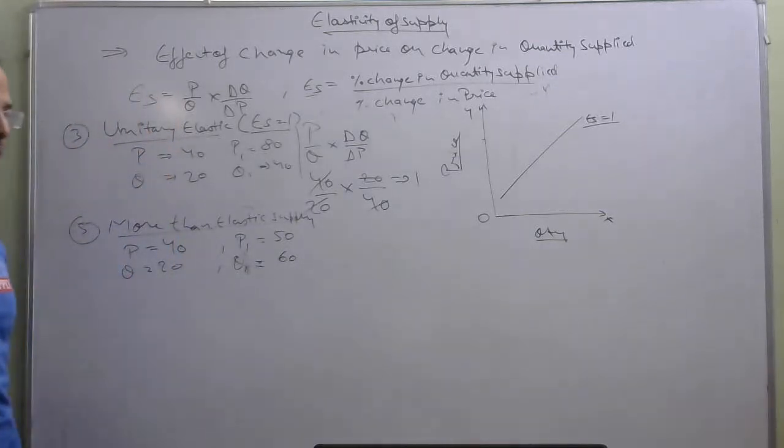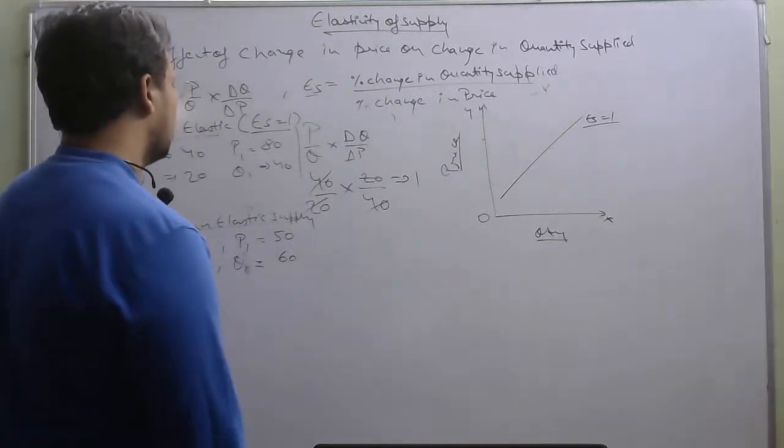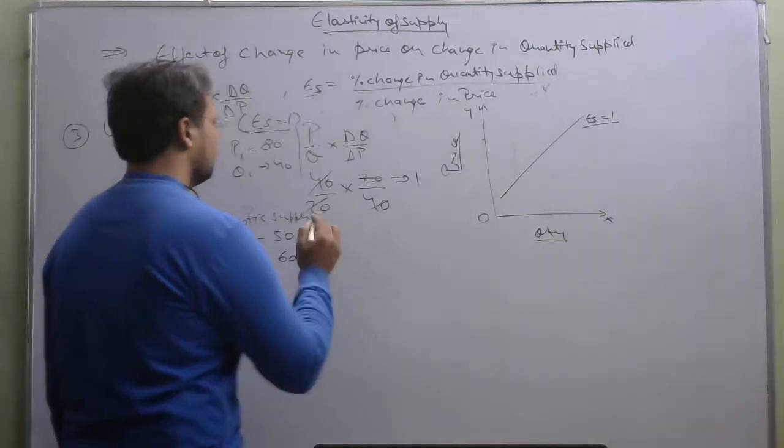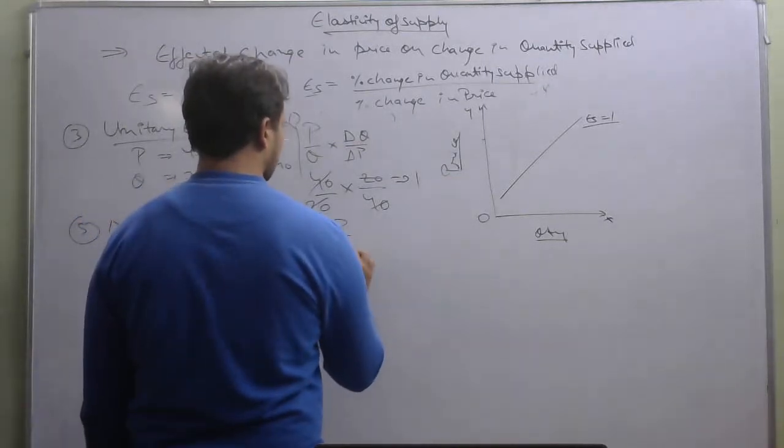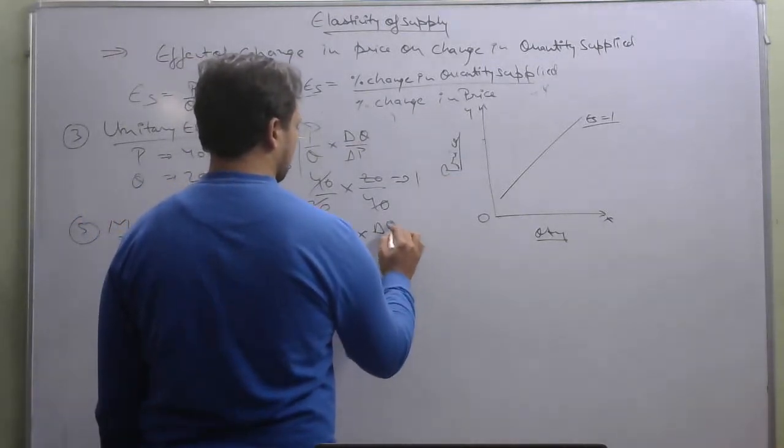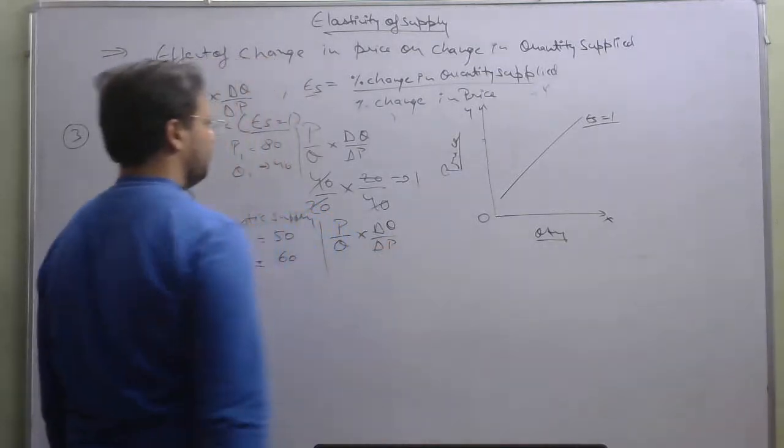Now when we will apply the formula, that is P upon Q into delta Q upon delta P, then the formula will go like this: P upon Q into delta Q upon delta P.